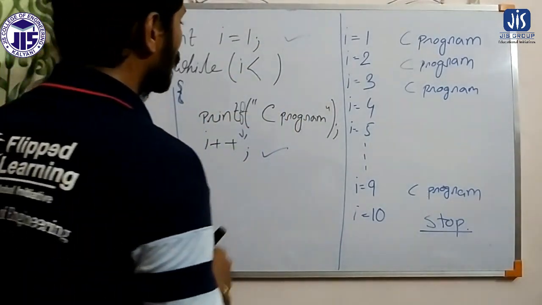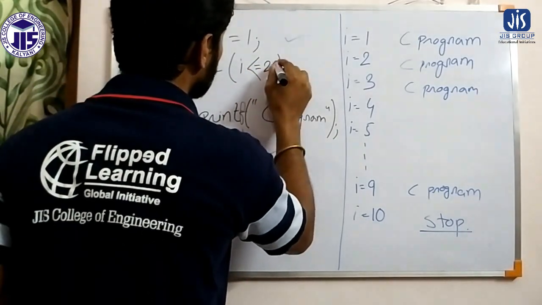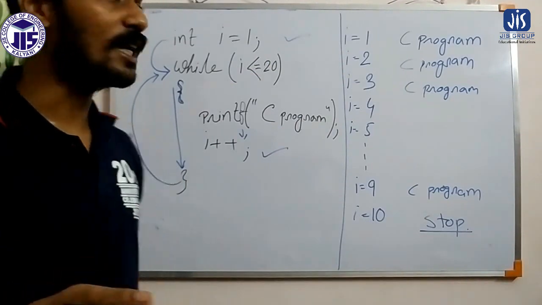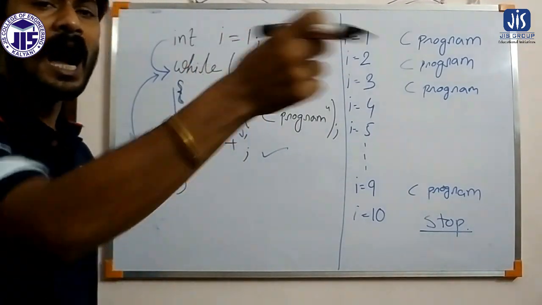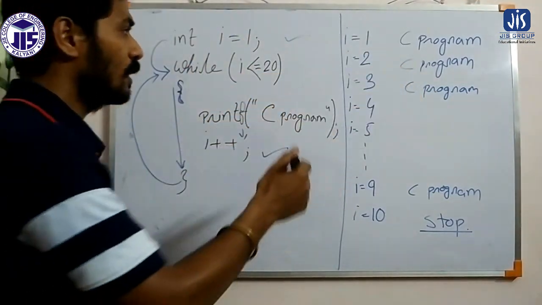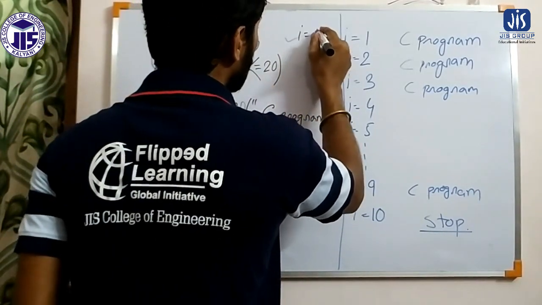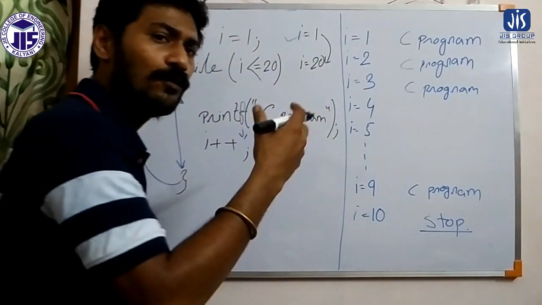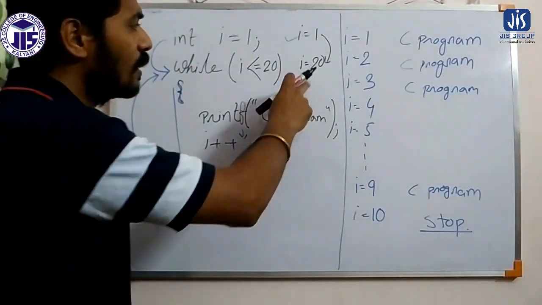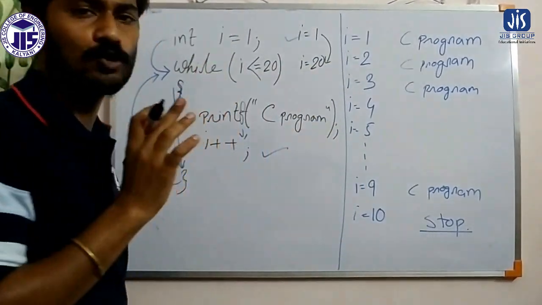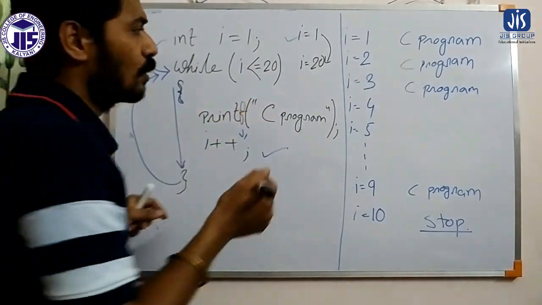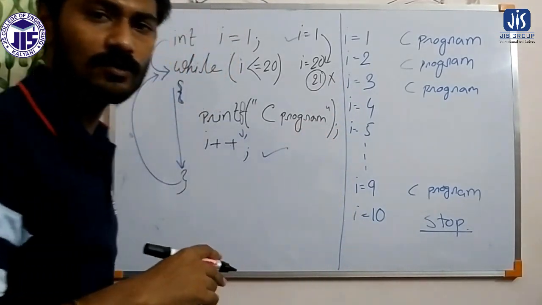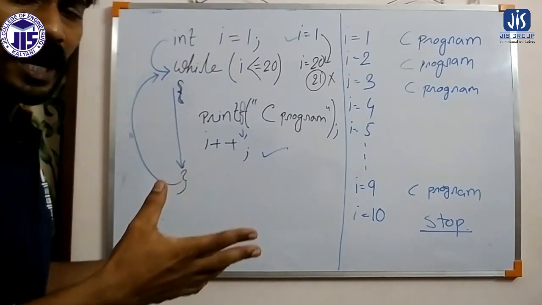So what can we write? We can write I less than or equal to 20. The statement will execute for I equals 1, 2, 3, 4 and so on, up to 20, where the condition is true. When the value of I equals 1, it is true. Gradually, when the value of I becomes 20, the condition is still true, so it executes 20 times. After that, when it becomes 21, the condition is false and it will not get executed. That is the way we can do it.